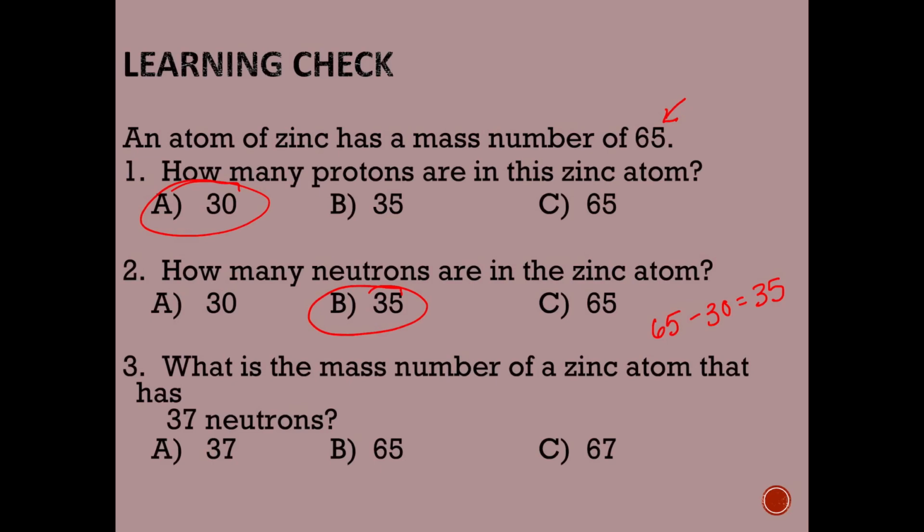Then it says, what is the mass number of a zinc atom that has 37 neutrons? Well, mass number is always protons plus neutrons. The protons never change. That's always going to be 30 for any atom of zinc. And this one has 37 neutrons. Therefore, its mass number is going to be 67.